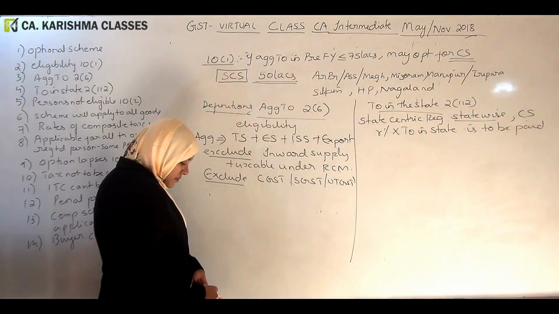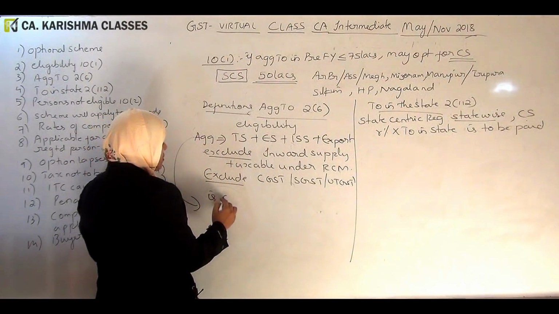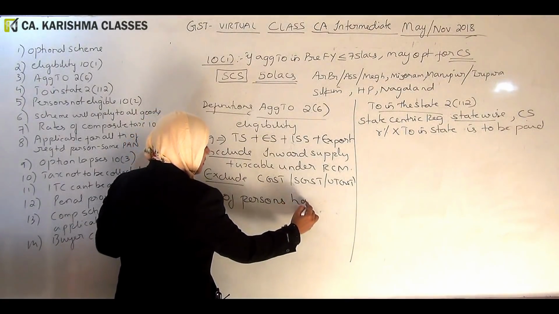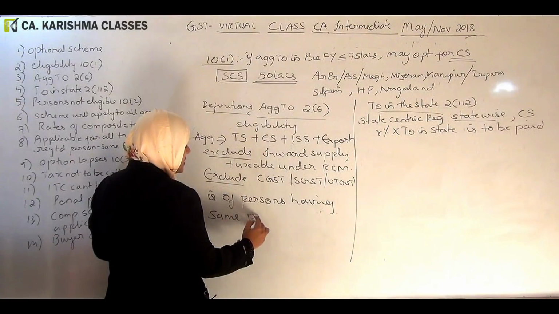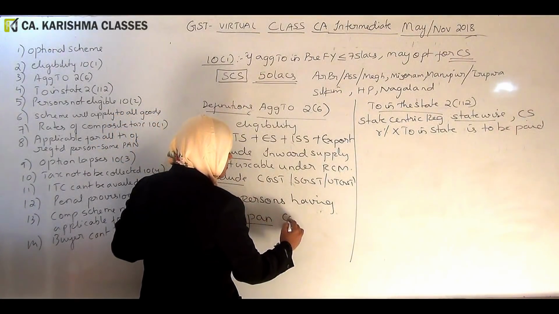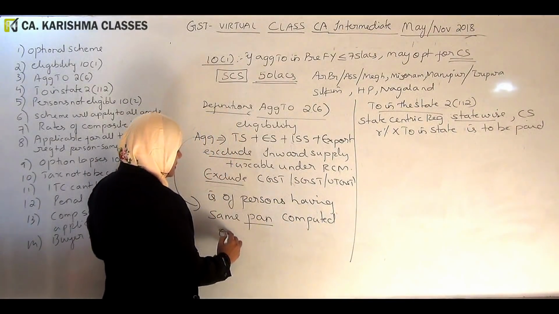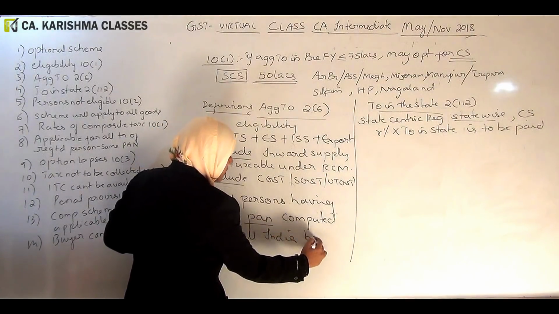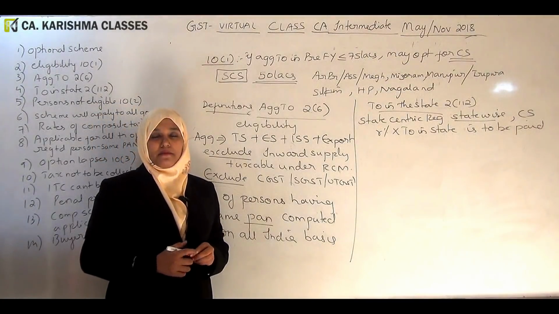Aggregate turnover is of persons having the same PAN, computed on an all India basis. So we are calculating on an all India basis, and it is with respect to persons having the same PAN.